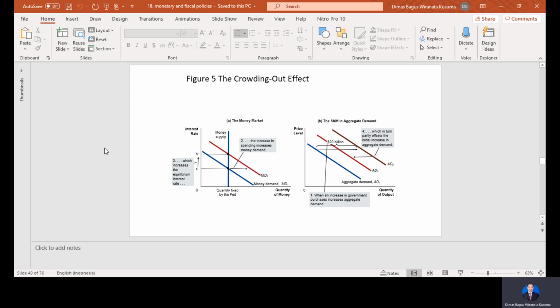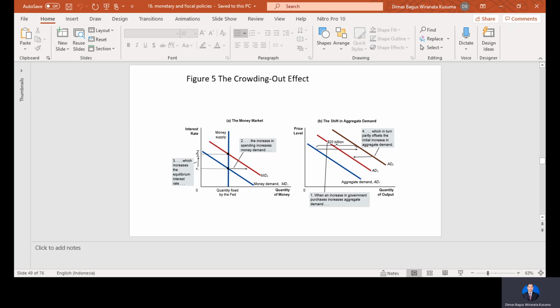So here is the example. Here is the money market, and here is the shift in aggregate demand. You have the initial condition here, and then the money demand increases, the red one. What happened?